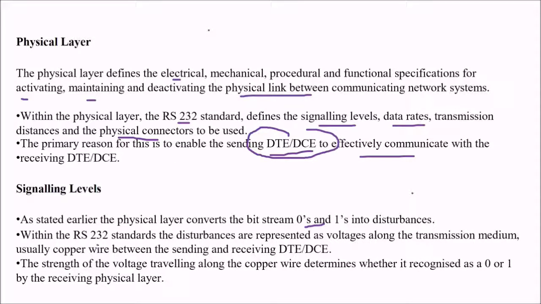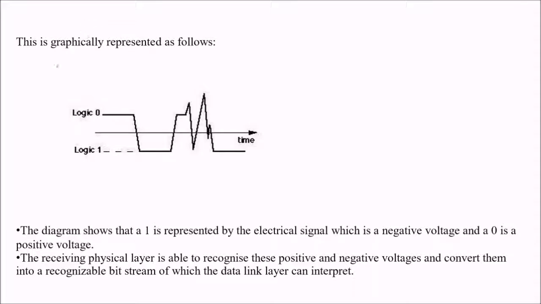Within the RS-232 standard, these disturbances are represented as voltages along the transmission medium, usually a copper wire between the sending and receiving DTE and DCE. The strength of the voltage traveling along this copper wire determines whether it will be recognized as 0 or 1 by the receiving physical layer.